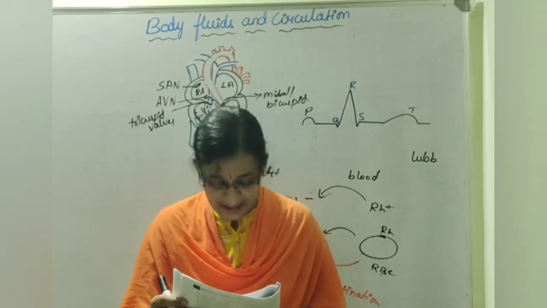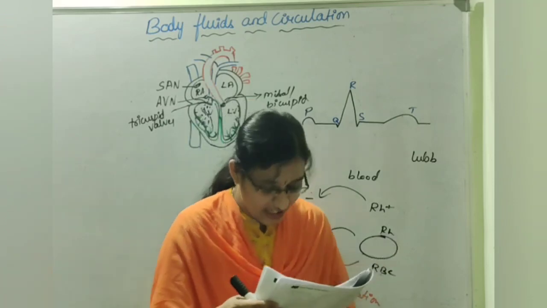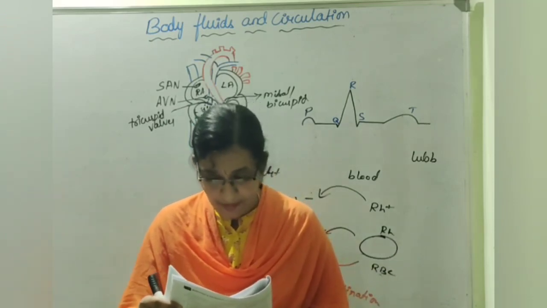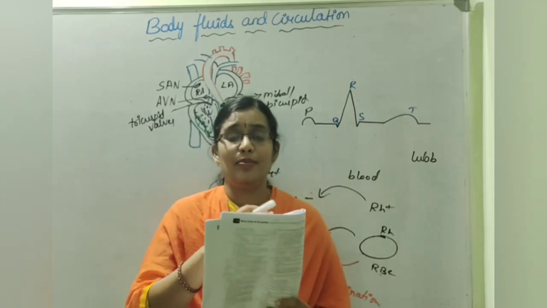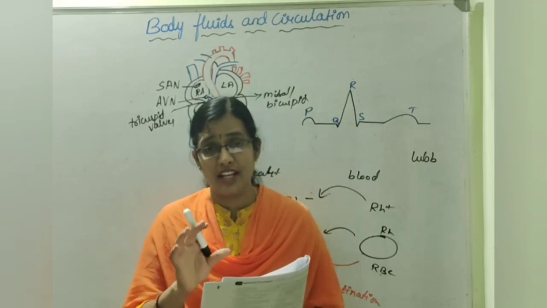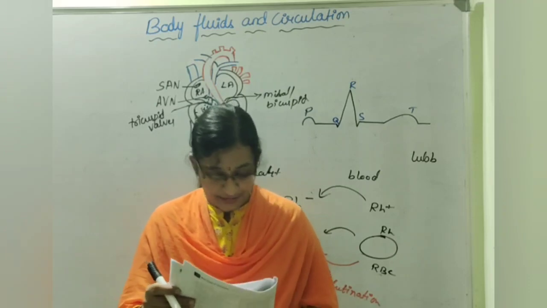So what does the P wave indicate? The P wave indicates the atrial depolarization followed by systole of both atria. Both the atria undergo depolarization, as a result both the atria undergo contraction, and that is called systole.